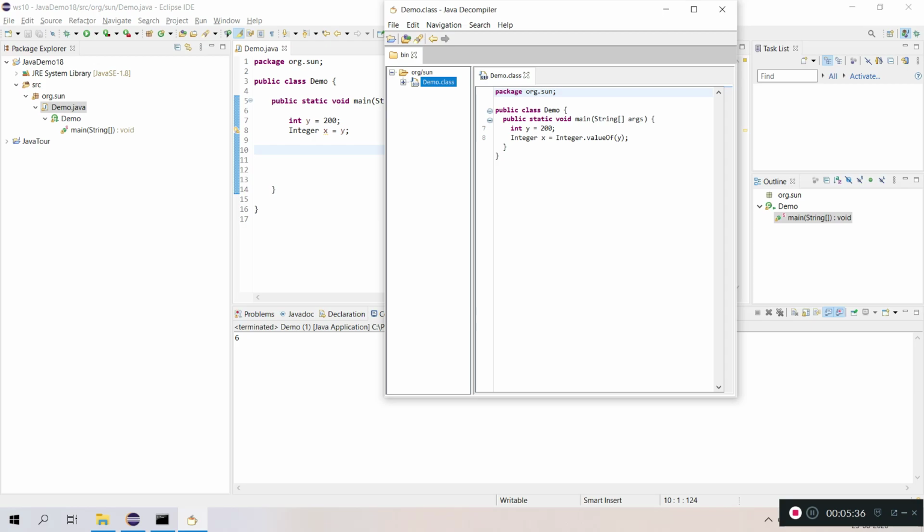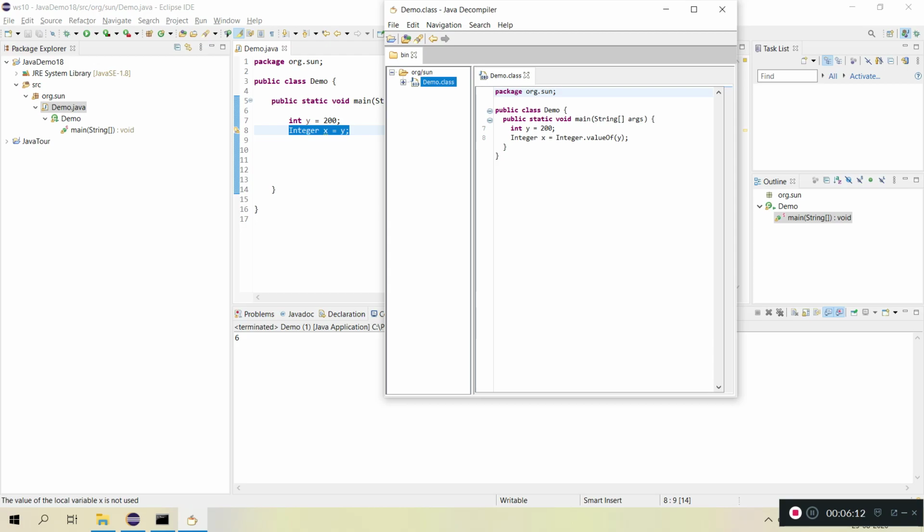After that we can see here that for y, internally the Java compiler added a piece of code, Integer.valueOf of y. Why did the Java compiler add this piece of code? Because the Java runtime environment still doesn't understand what autoboxing is. It only understands this is primitive and this is an object, and it cannot directly assign primitive to object or object to primitive.